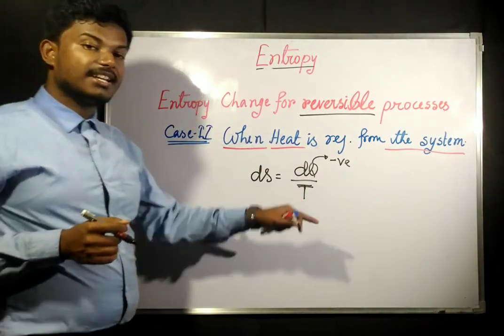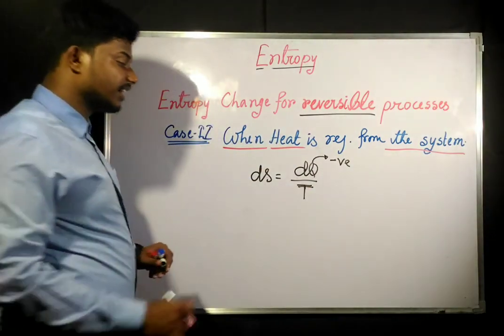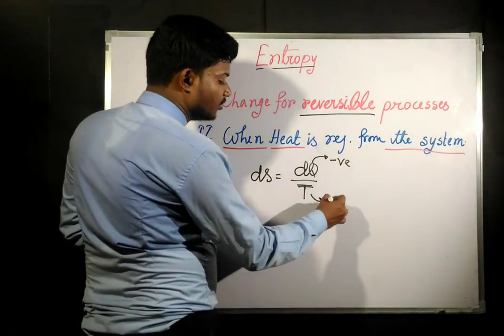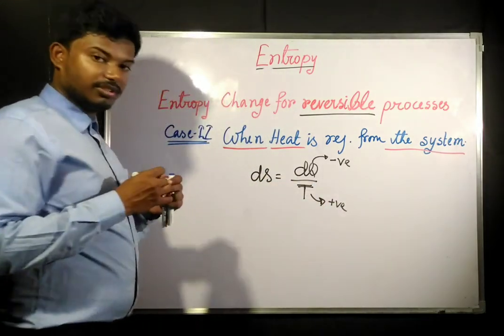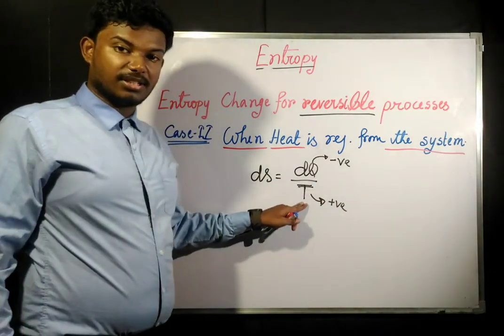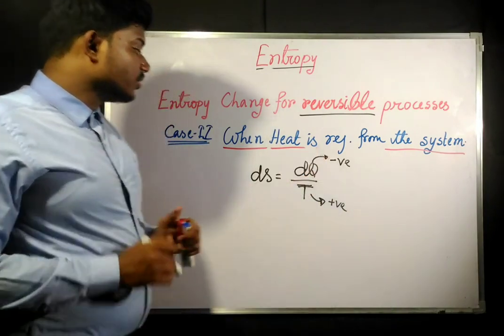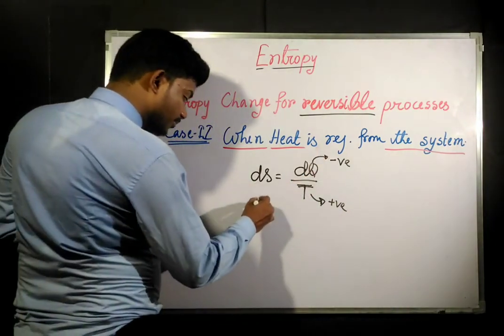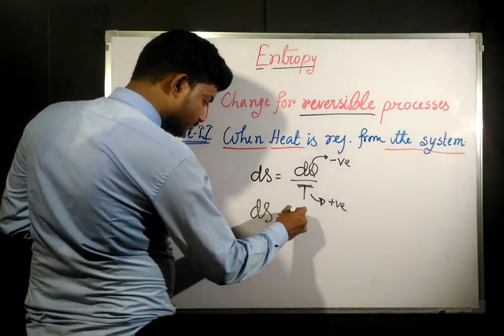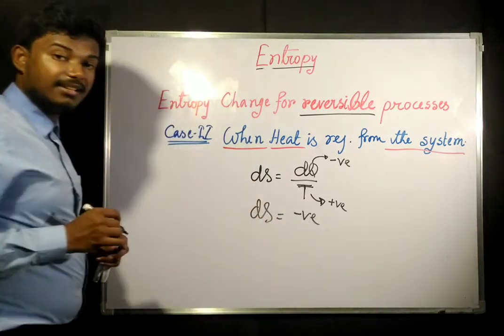Heat is rejected means dq is going to be negative, and T is always positive because it is the absolute temperature. Now this is going to be negative. That means ds is going to be negative.